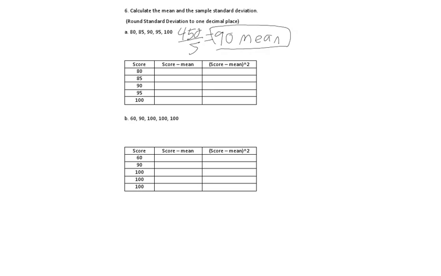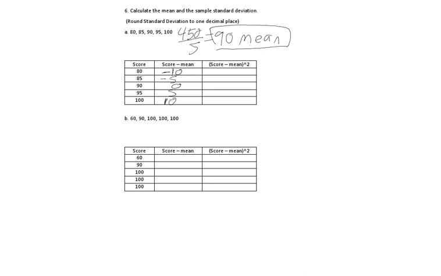So good on that. Now for standard deviation. What we're going to have to do is subtract every single score from the mean. So with that said, 80 minus 90 is negative 10. 85 minus 90 is negative 5. 90 minus 90 is 0. 95 minus 90 is positive 5. 100 minus 90 is positive 10.